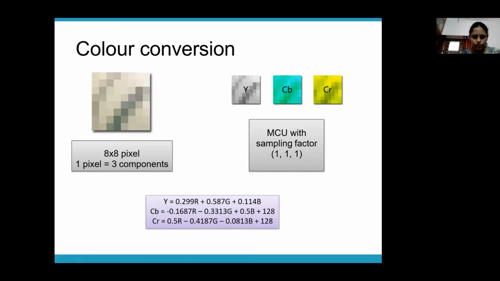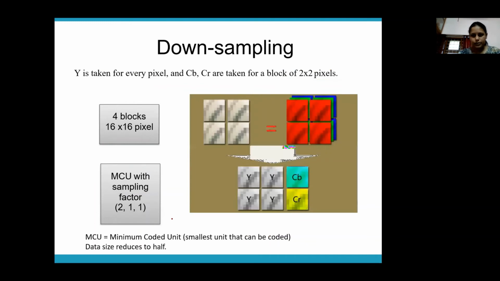These are the formulas for converting RGB to YCbCr, the ones you see here. You have to learn this by heart. This is the matrix multiplication which you do to convert RGB to YCbCr. You have to substitute the RGB values of your pixel. Every pixel is represented as a triplet with RGB values, so for every pixel you need to do this conversion. This is the standard formula for converting RGB to YCbCr. So that is the second step in JPEG.